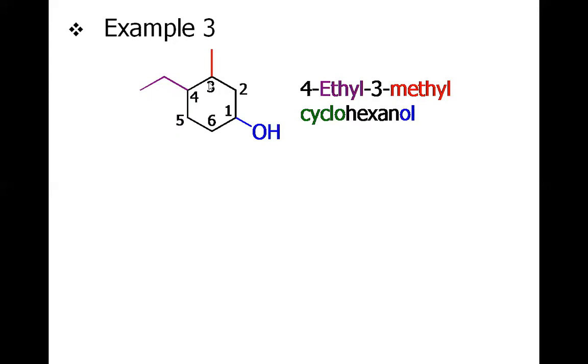However, if you count from methyl, it will be wrong, because it will give you 1 position and then 2 position for the ethyl, and then 4, 5 and 6. So it will be wrong to count like this. Anyways, if you count from the ethyl, again you will have the same substituents. For example, 1 for this ethyl, 2 for this methyl, and 4 for this hydroxy. So if you count from ethyl's carbon, or if you count from the hydroxy's carbon, you have the same number of substituents. However, the rule says when we have the hydroxy group attached, its carbon must be numbered prior to any other options.